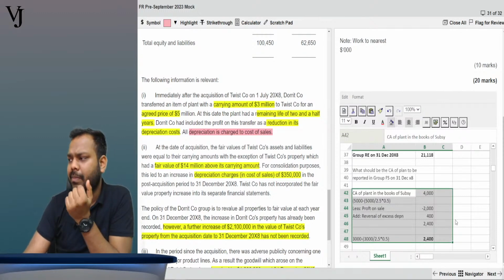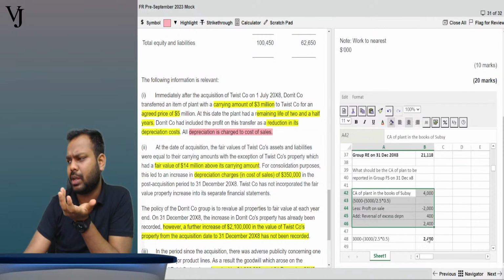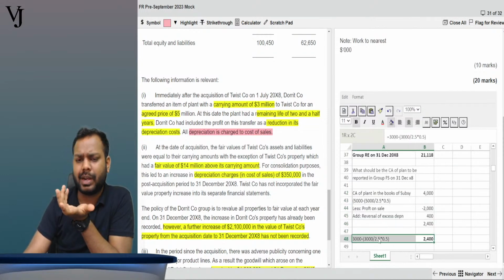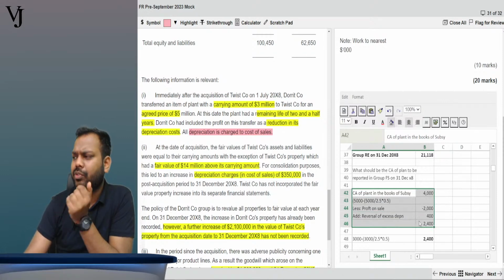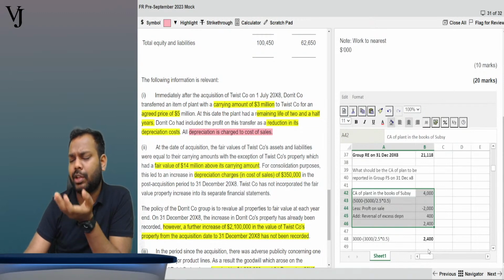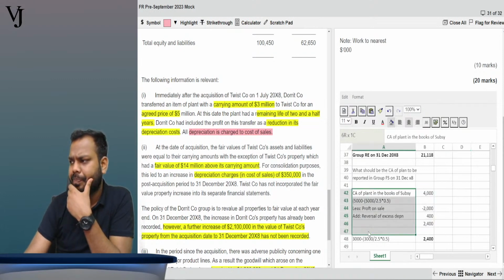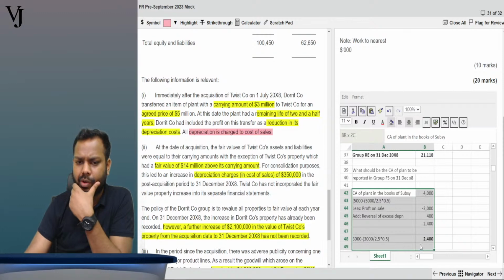This will be the carrying amount of plant in the consolidated FS, group FS. But in the exam, if it comes, you are not required to show this detailed working. You can simply write this way also. They will just ask you to calculate the carrying amount in the consolidated SOFP, the group SOFP. So you can calculate and write it off. Simple. So I'm removing it from here.